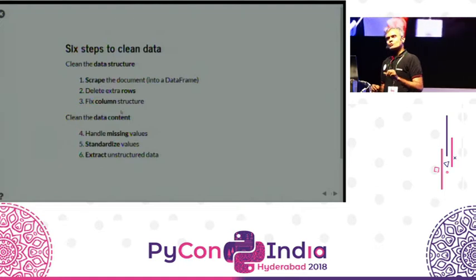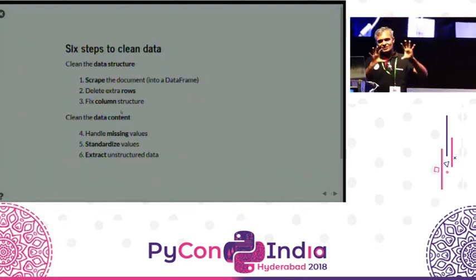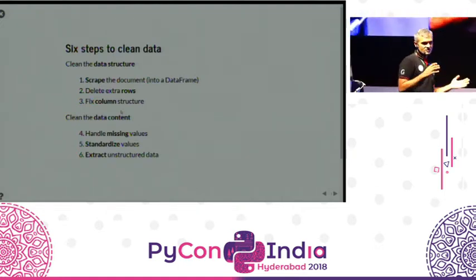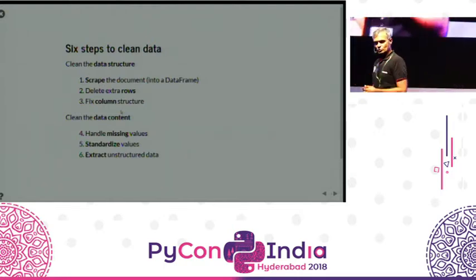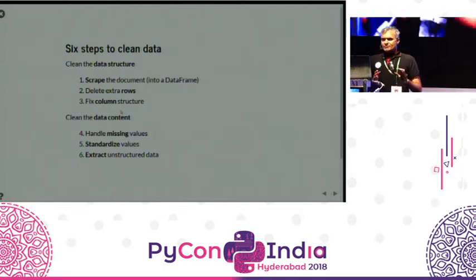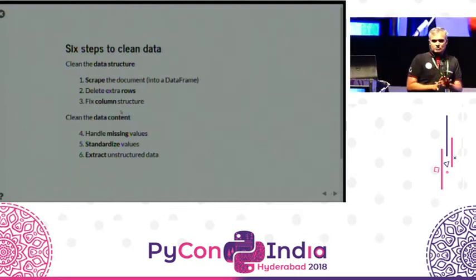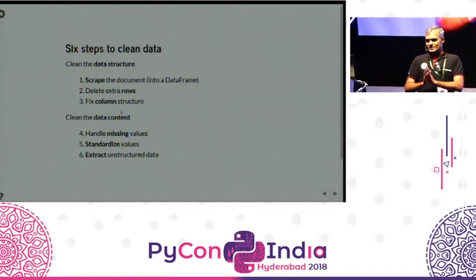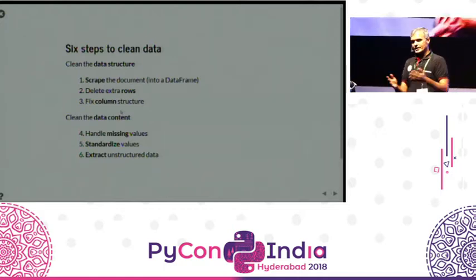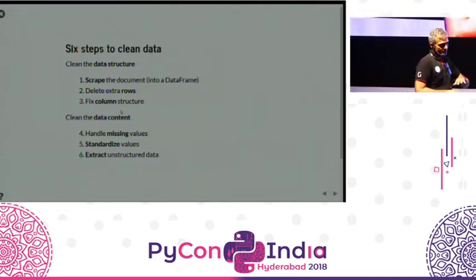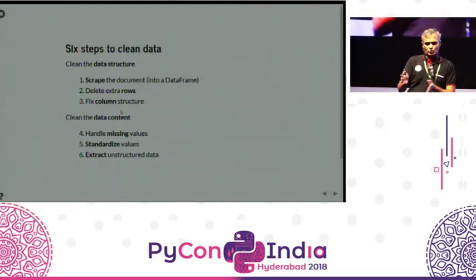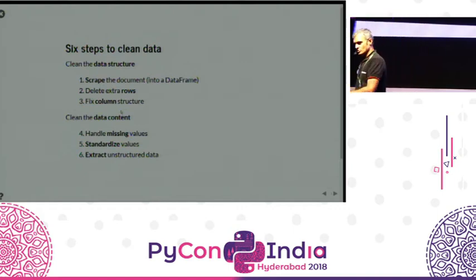The first is to effectively scrape the document, just get it into a form that you can start processing, and by and large, that's Pandas data frames. That's pretty much the de facto standard that we have today. And then you get it into the right kind of structure by fixing the rows. There's usually extra rows that you don't need, header rows, footer rows, totals. There's usually extra columns that you don't need, if at all you have the right column.